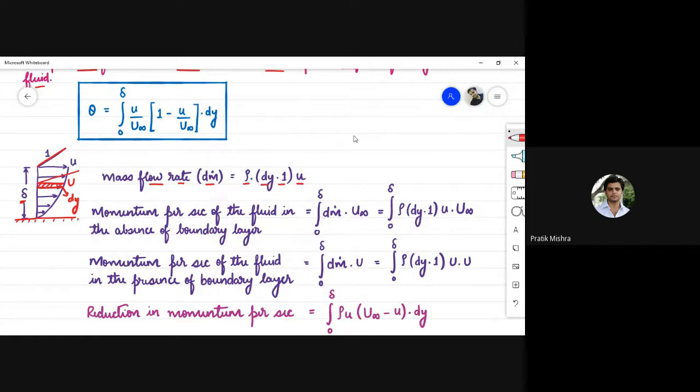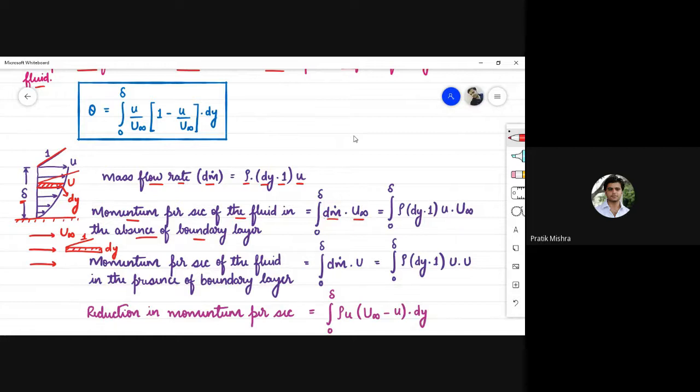If momentum per second is calculated in the absence of boundary layer, means there is no velocity gradient existing and the velocity of the flowing fluid is u infinity. This is the dy depth, this is dy, and this thickness inside the board is 1. If you want to find the mass flow rate in the absence of boundary layer, that will be simply dm dot into u infinity.